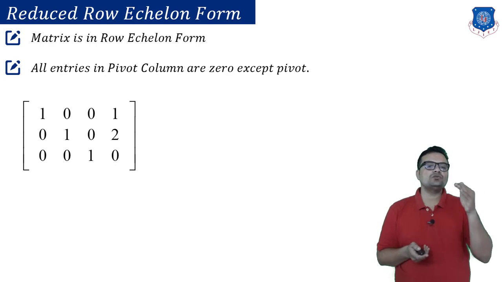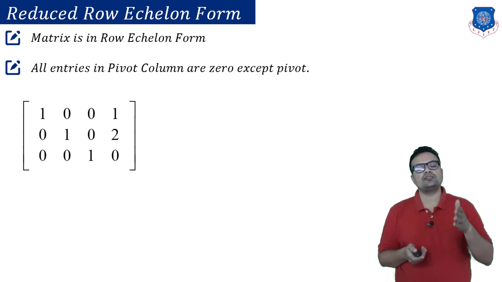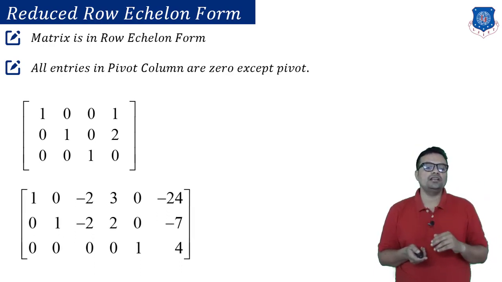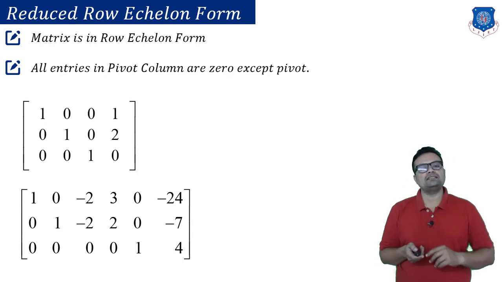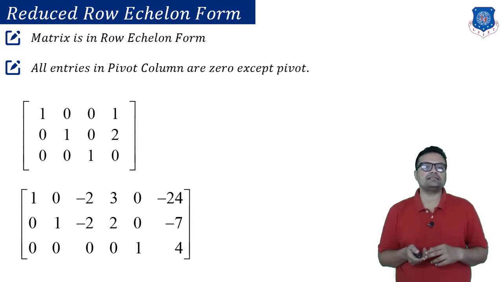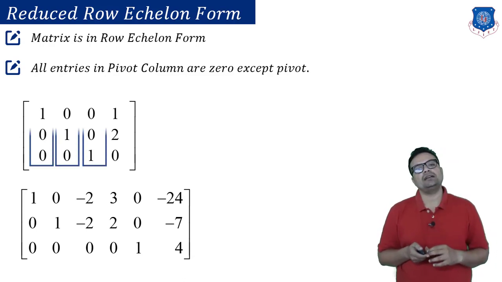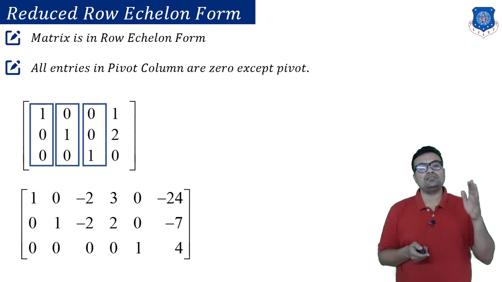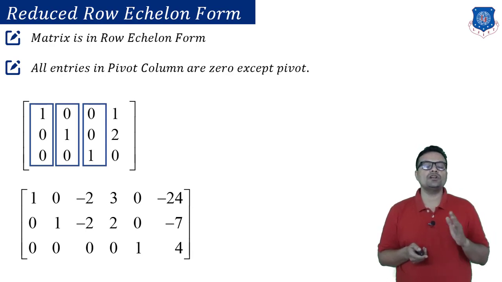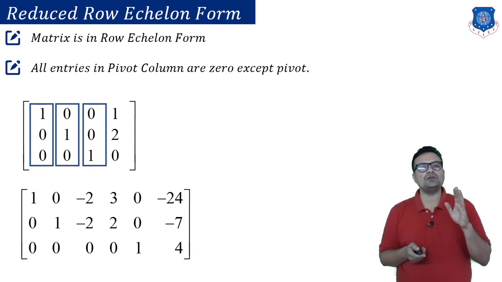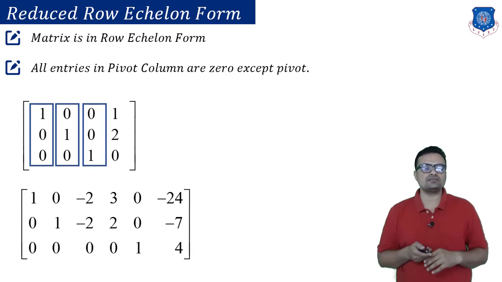Here you can see, first of all you need to check whether it is row echelon form or not. All three pivots are on the diagonal: A11, A22, A33. But if you look carefully, in these two matrices, the pivotal columns contain all entries 0 except the pivot entry itself. Like in the first matrix, my pivotal columns are 1, 2 and 3. You can see clearly that the pivot entries are 1, and the rest of the entries are 0.